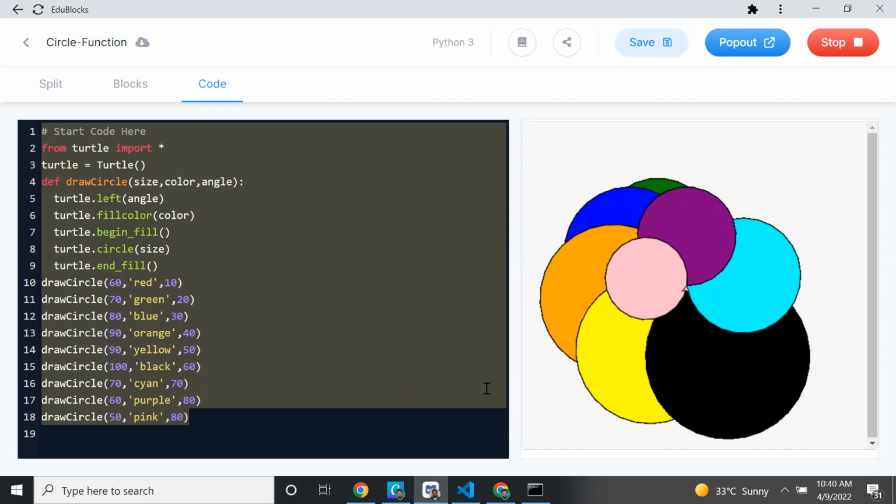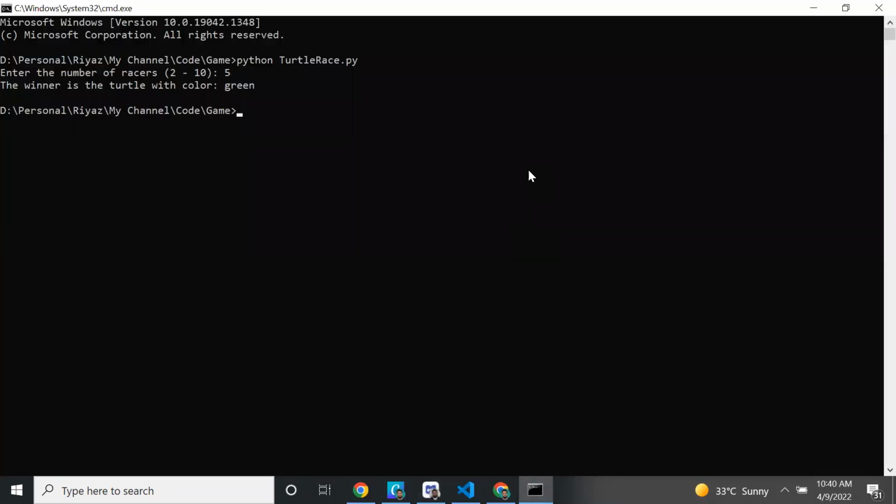So next 3 more sessions we are going to develop one game. The game is called turtle race. I'll run the game, then we can develop the game. Okay, I'll run python turtle race dot py.